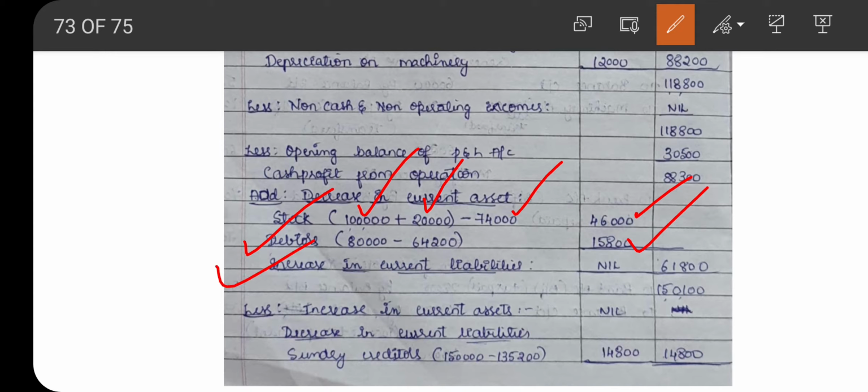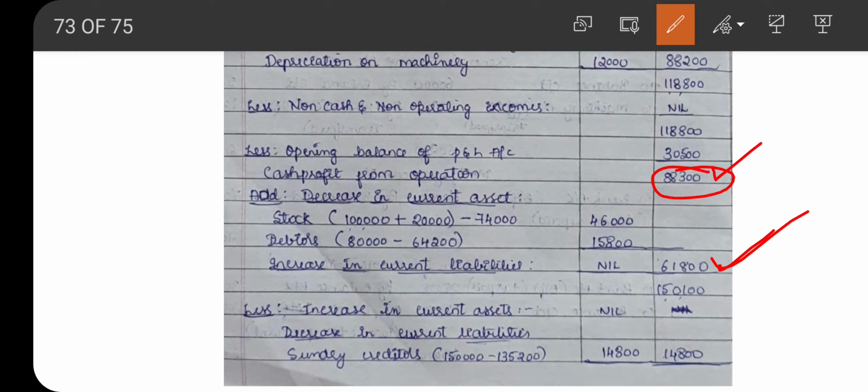Then add increase in current liability. There is no current liability that has been increased, so it is nil. The total will be 61,800. So when we add the amount, sorry, it is 88,200 plus 61,800, we are getting a total of 1,50,100.